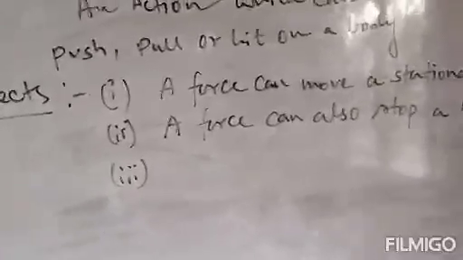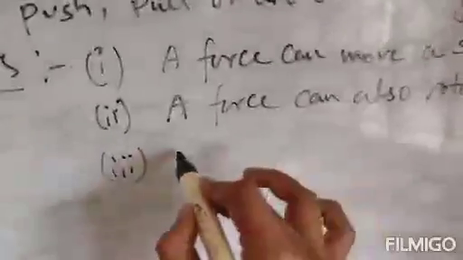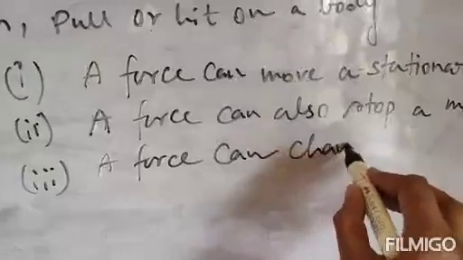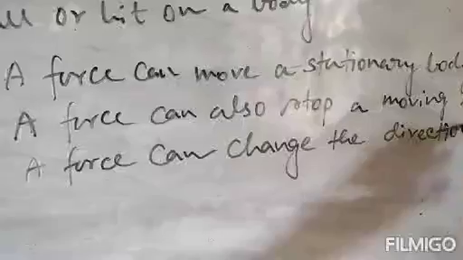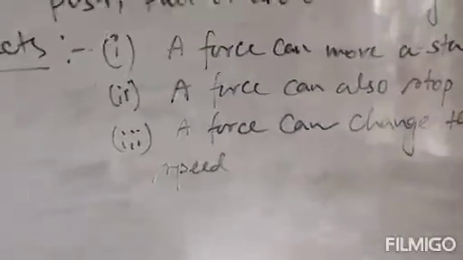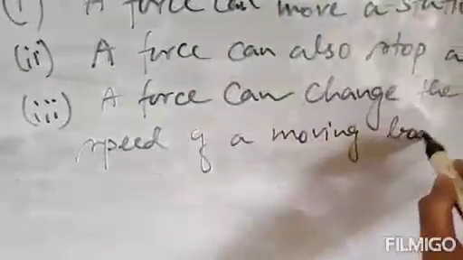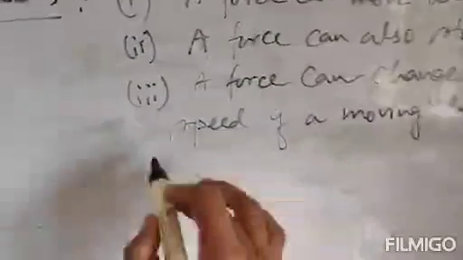So it can change the direction of the body and also the speed of a moving body. A force can change the direction and speed of a moving body. That is number 3.